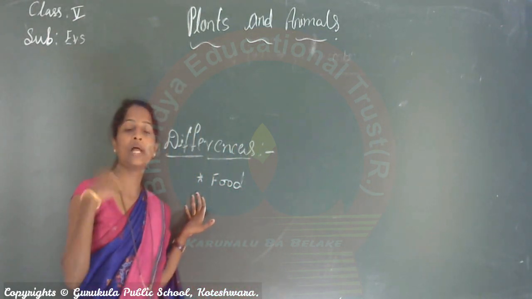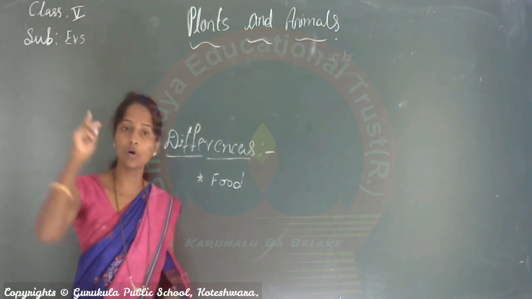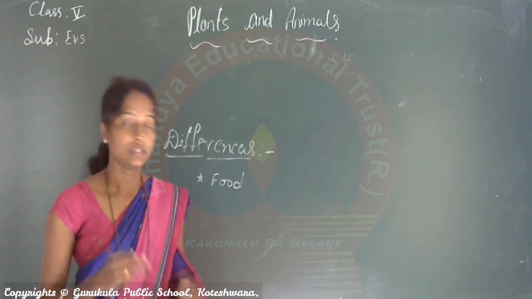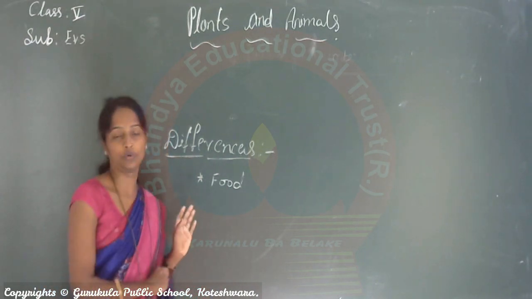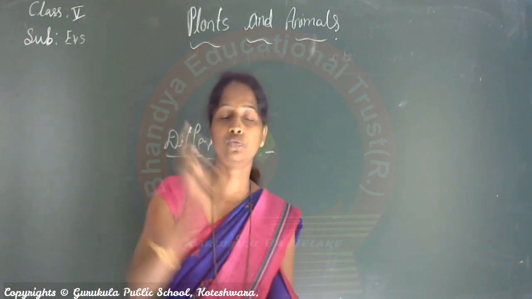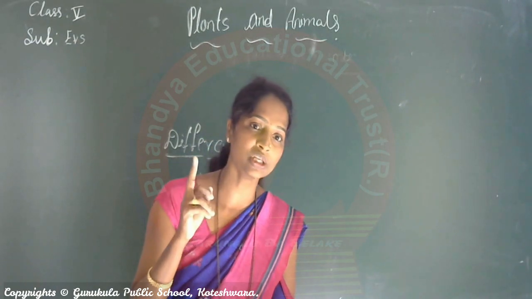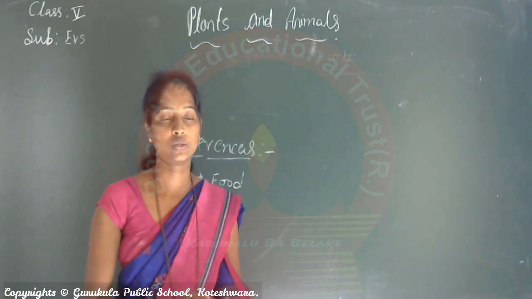How do plants prepare their food, children? Already we learned, I taught that in the previous class. Yes, plants prepare their own food. Plants have the ability to make their own food. So what are they called, children? They are called producers.